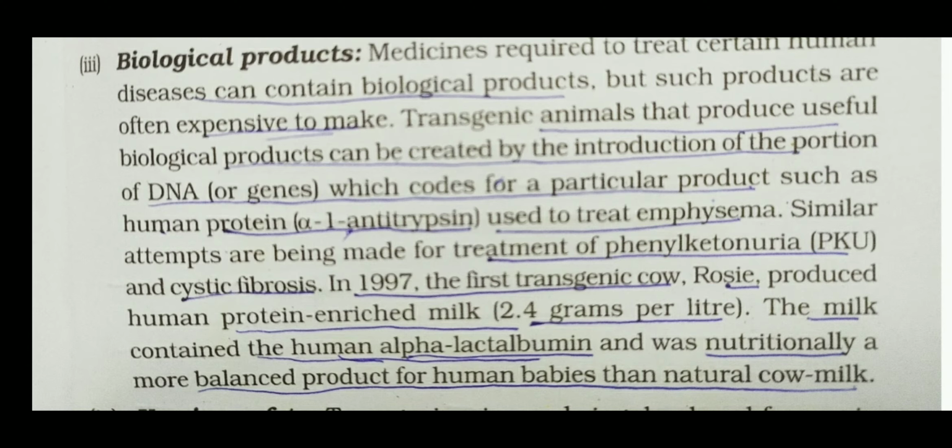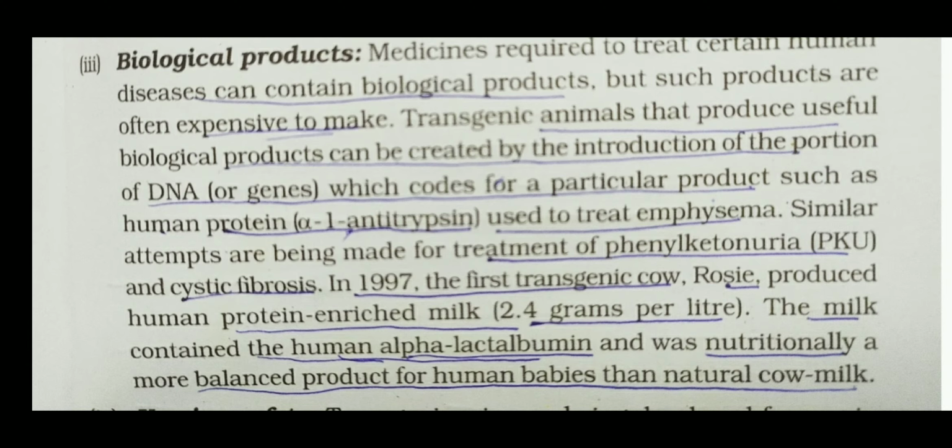Students, try to understand. Normally, cow milk is given to small children or small babies. But now we are getting milk from the transgenic cow. Normally, milk given to the baby is called natural cow milk.